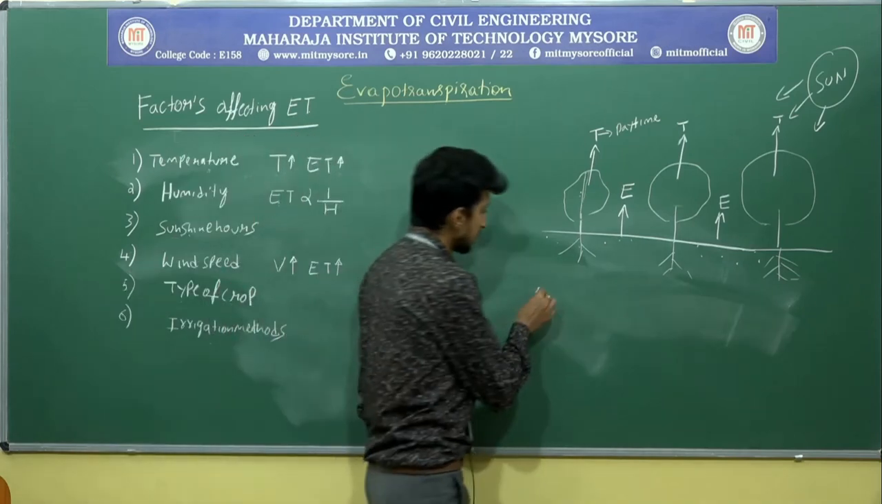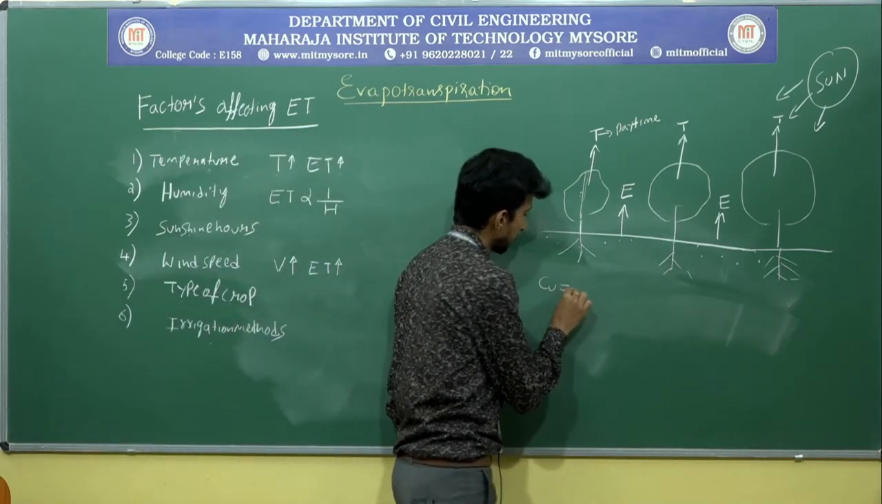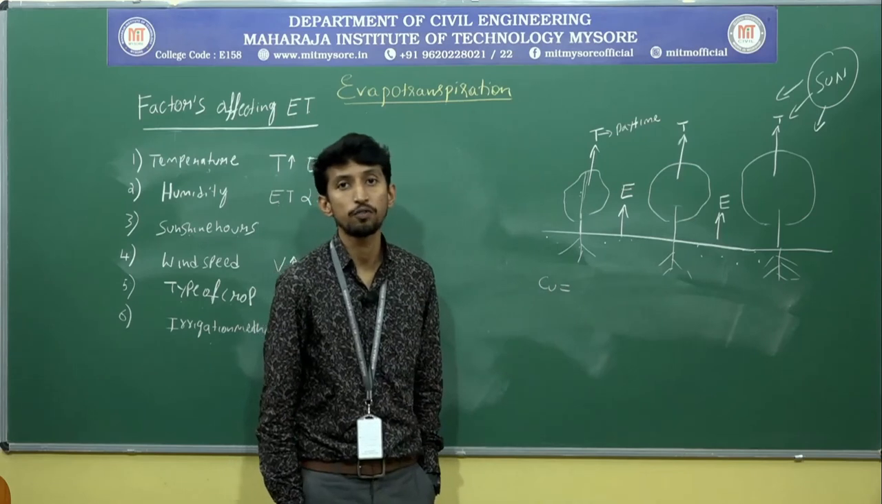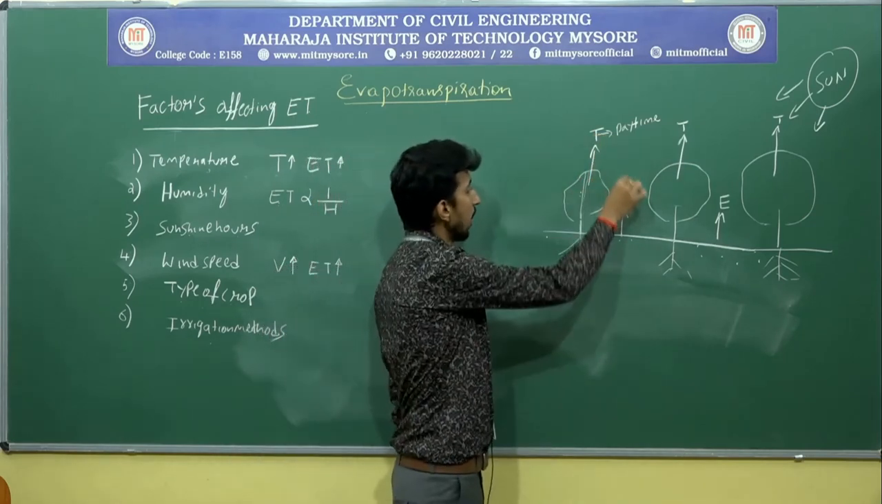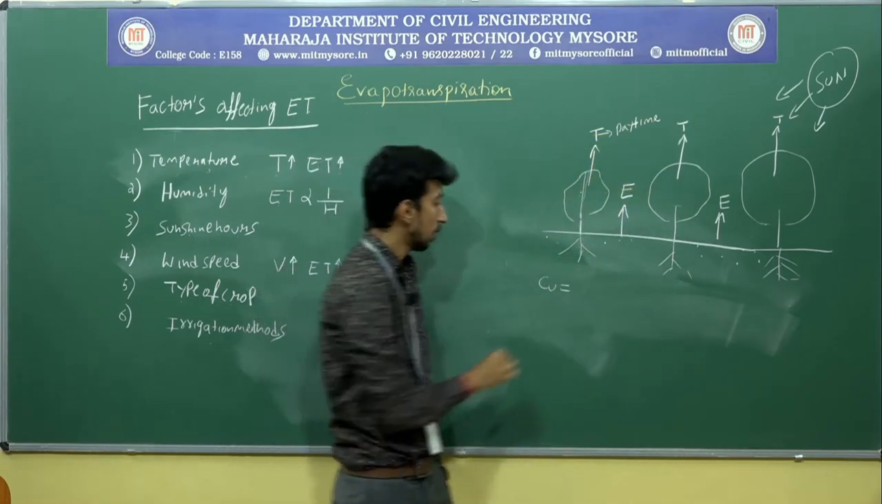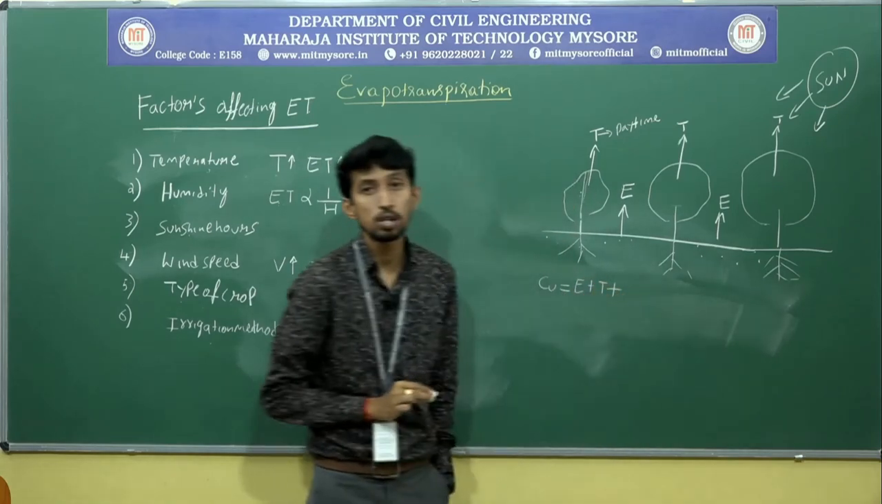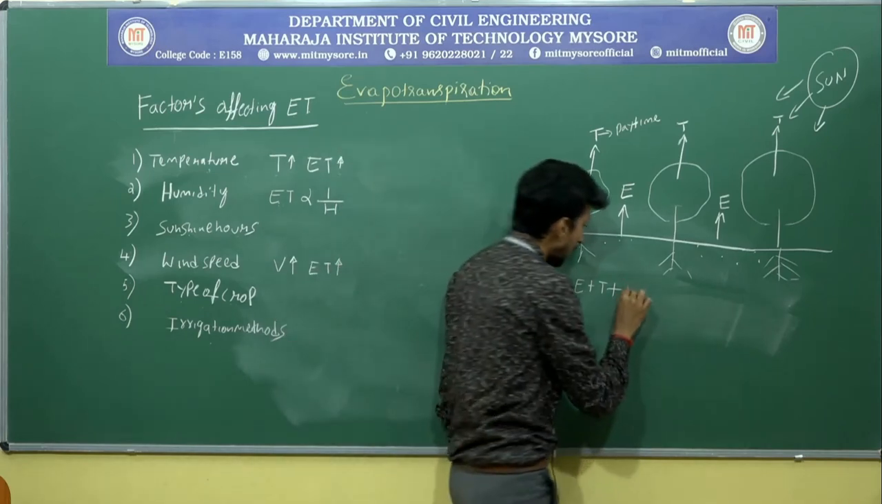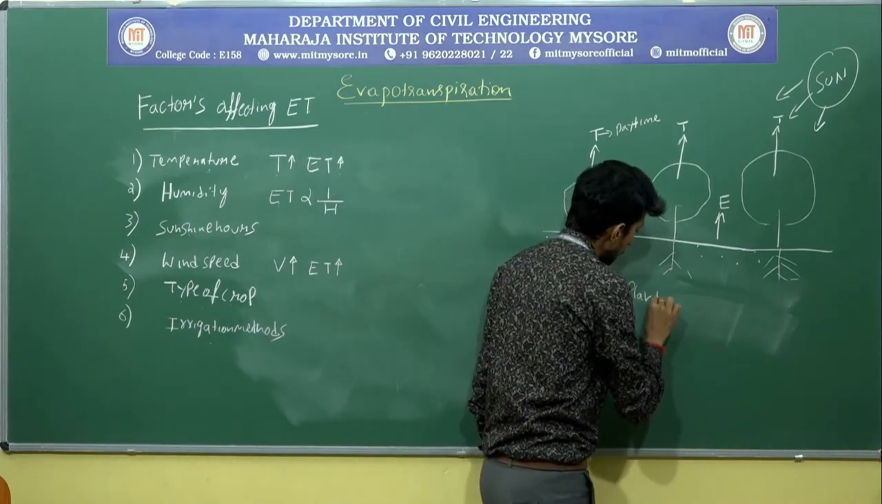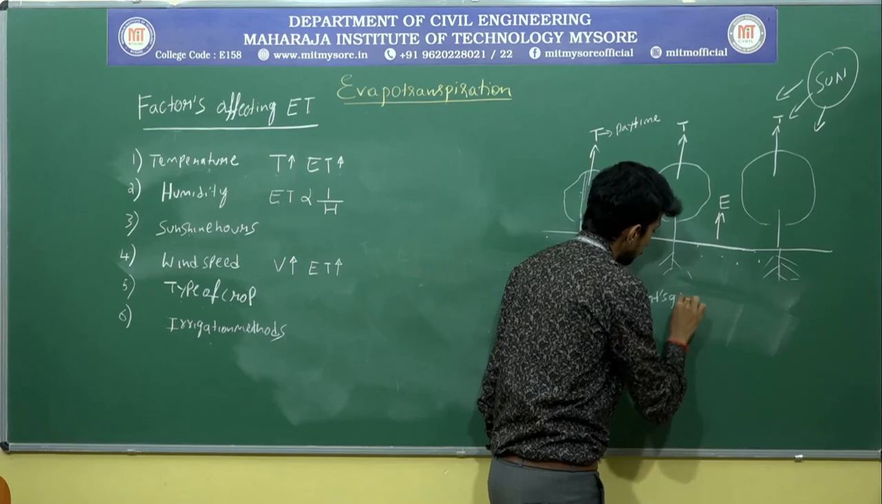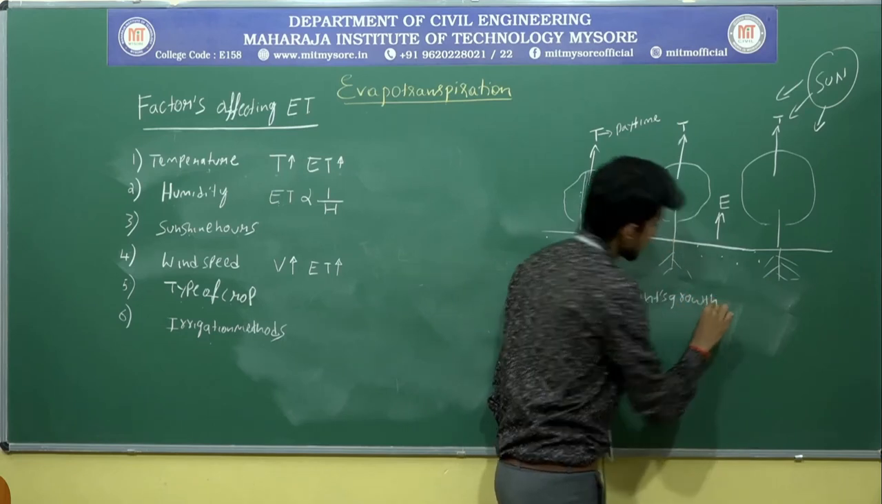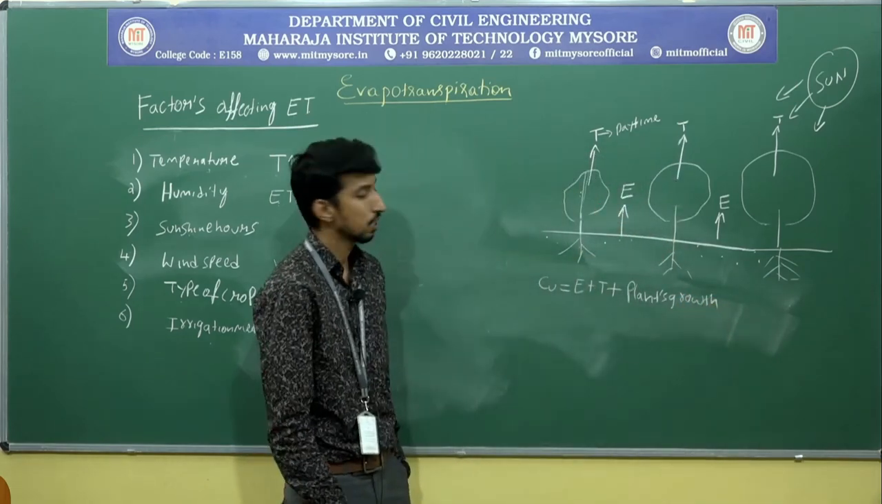We can call consumptive use the amount of water utilized for evaporation plus transpiration, plus also the water used for the plant's growth. It is called consumptive use.